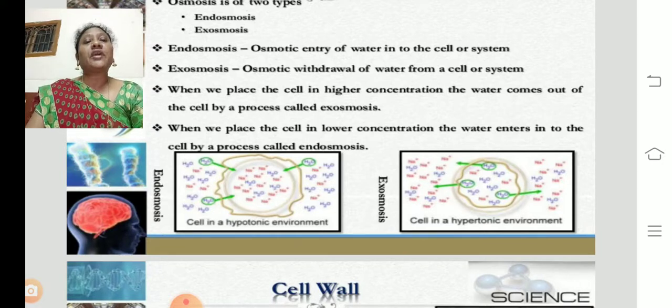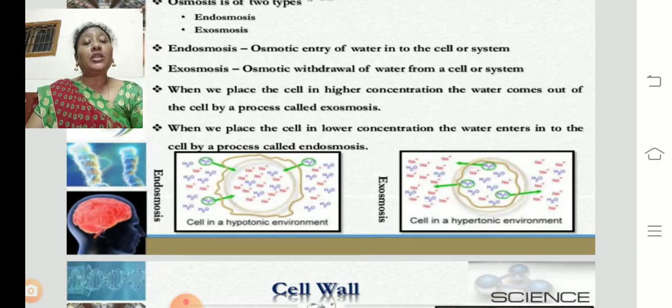So when we place the cell in a lower concentration, the cell is in high concentration and the surrounding is low concentration. Molecules will travel from outside to inside the cell. So that is called endosmosis. When the solution is entering into the cell, the cell will be swollen. It increases in size.